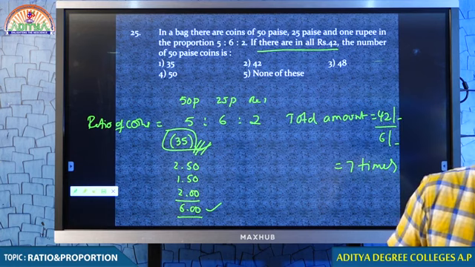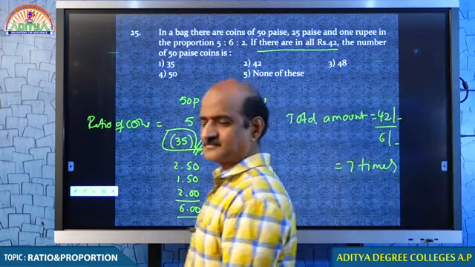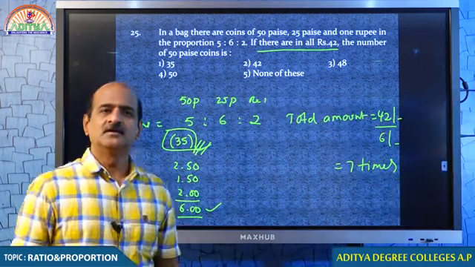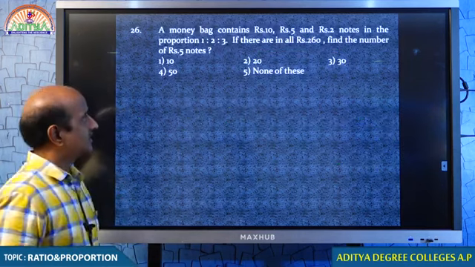Boys 1000, girls 200. Okay. Please note down this question. We will discuss one more question of the same model. Maybe you will be able to get the point right now.